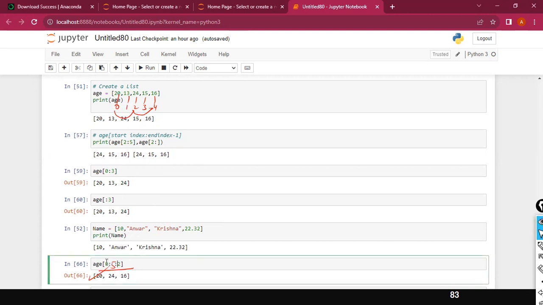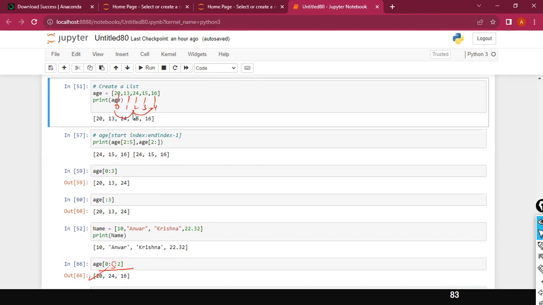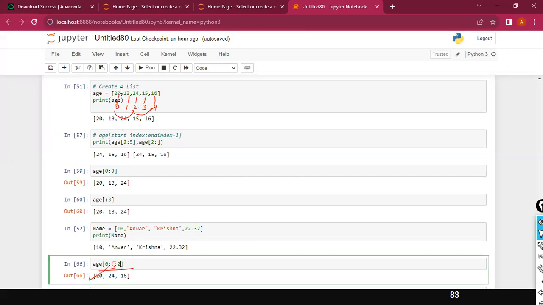Start from the first position, you jump to the second position, 0, 2. And again, from the second position, jump to the next second position. I have given 2 here. So with this, we can display the alternatives, 20, 24, 16. Using list comprehension also, we can do that, that's a little bit advanced one. Don't worry, we can do that also. Okay, so this is a straightforward way of doing it.